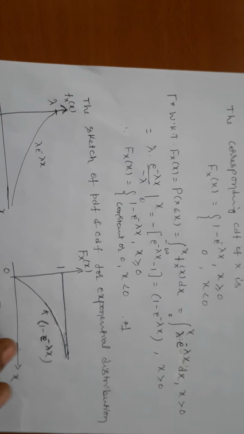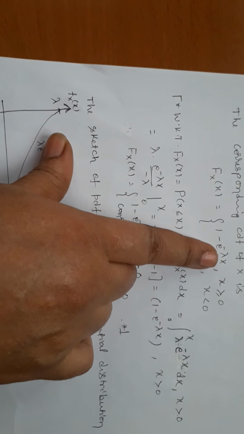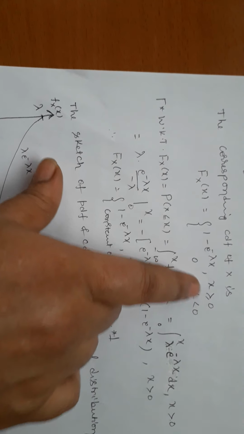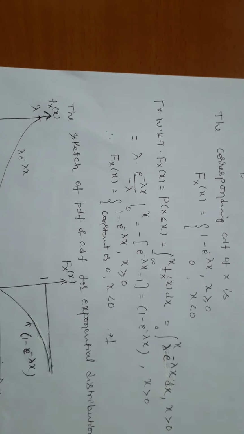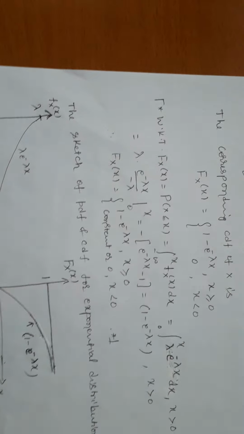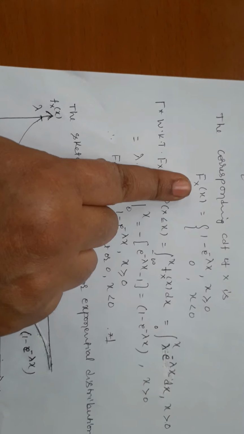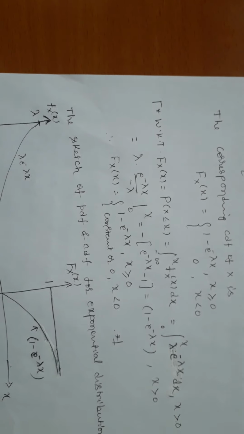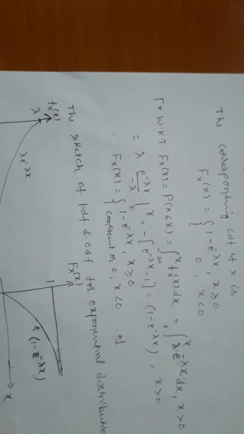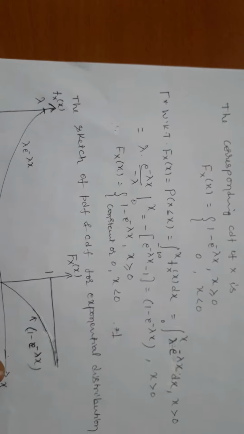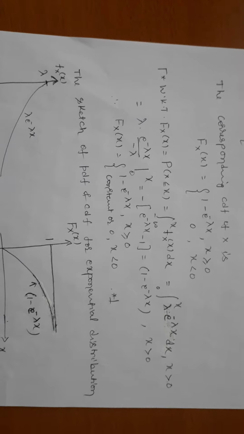Then the next, the corresponding cumulative distribution curve for x greater than or equal to 0. First you fix one parameter value for lambda and give different values for x, equal to 0, 1, 2, 3 like that. If x is equal to 0, we get 1 minus 1, which is 0. That's why it moves up like that until it reaches 1, because the maximum probability of the cumulative distribution is 1. This is how the curve looks for lambda e^(-lambda x), and this is the curve for 1 minus e^(-lambda x). These two are the functions we have for the probability distribution function and the cumulative distribution function.